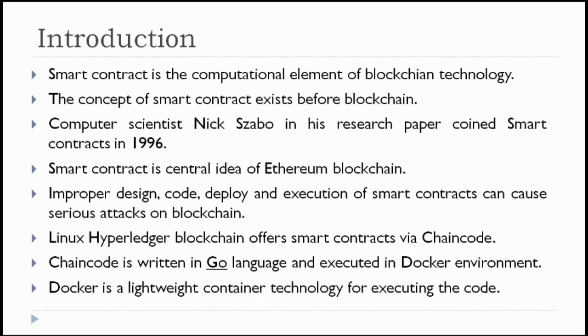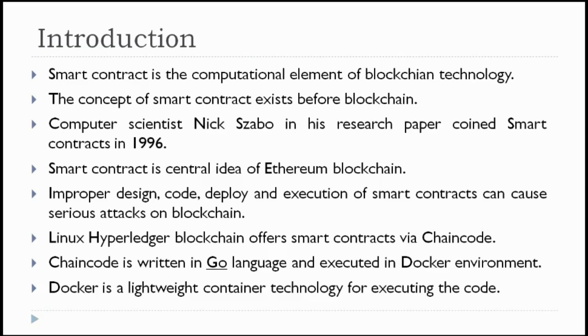Thereby they can rob all the money that you have in the form of Ethereum. So this is also a possible attack on these smart contracts. That is the reason the design, code, deploy, and execution of smart contracts can have serious attacks on blockchain. So you must be very careful at the design level, code level, deploy level, and execution level of smart contracts.